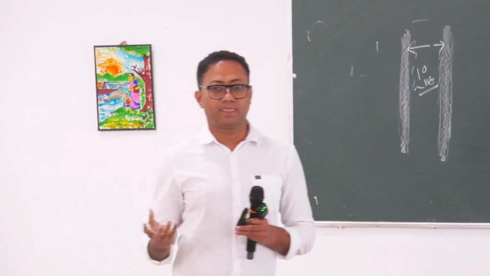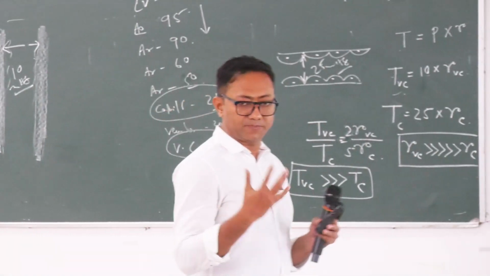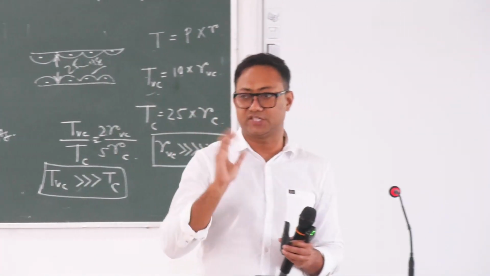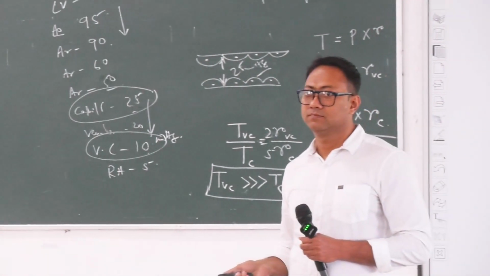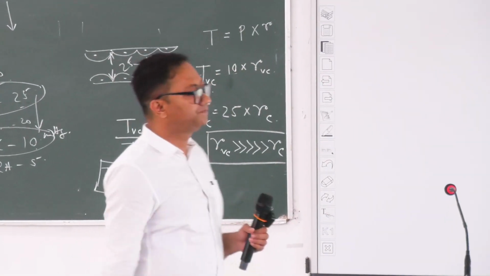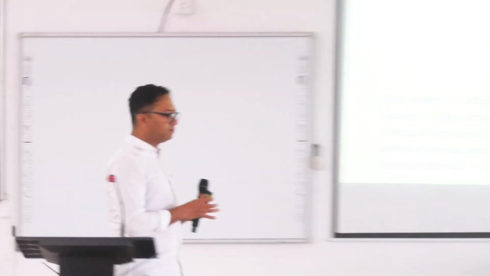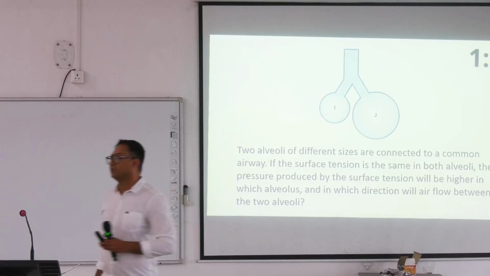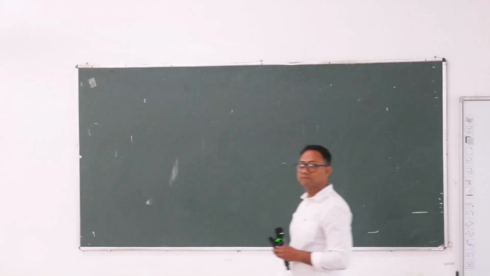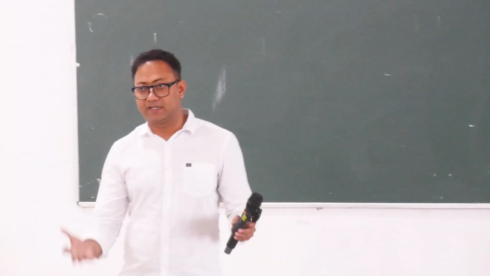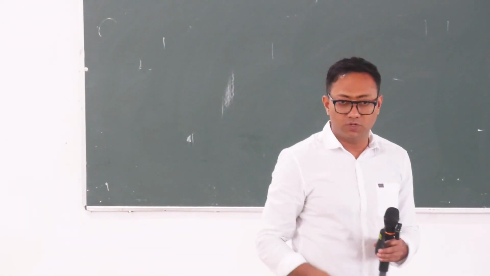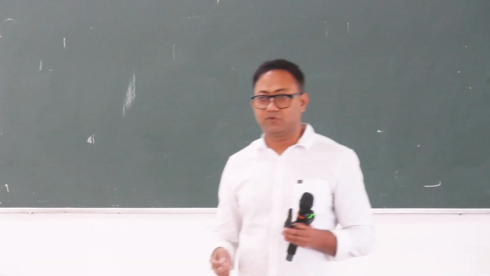Apparently, it seems that distending pressure is responsible for the rupture of an organ, but actually it is wall tension. Clear? Okay. Now, how to solve this problem? Same, by applying Laplace law. This one clear to everybody? Yes. Answer is 1 to 2. Answer is 1 to 2, but you need to explain why air from alveoli 1 will blow into alveoli 2, and there will be formation of a larger alveoli, right?